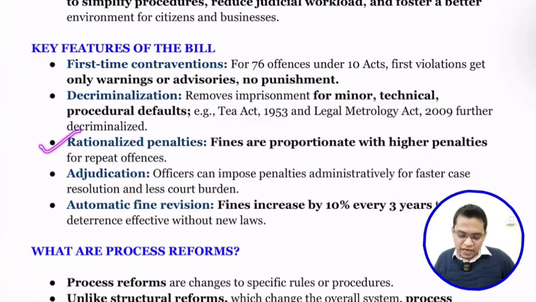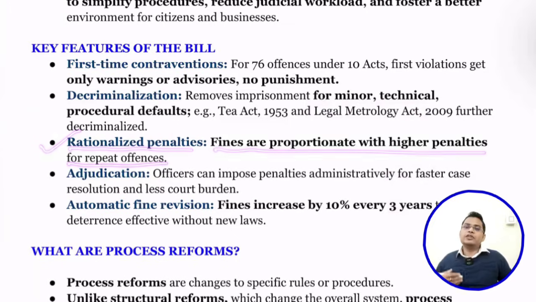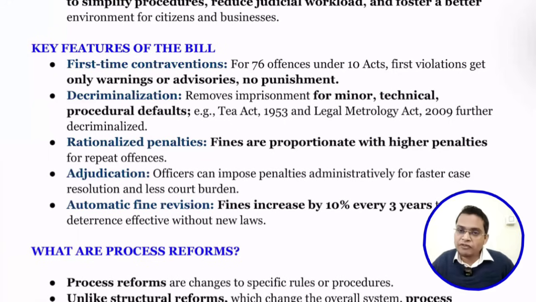Next is rationalizing the penalty. Fines are proportionate, with higher penalties for repeat offenses. If you commit a severe crime, the fine will be very high, and if you repeat the offense, the fine is also going to increase, which creates a deterrent against repeating the crime. Next is adjudication. In case of any dispute, we need an adjudicator. Here a penalty is imposed so that by paying the fine you can easily settle the dispute, which reduces the court burden. Our courts are already burdened with 5 crore cases, so this leads to faster disposal of cases.